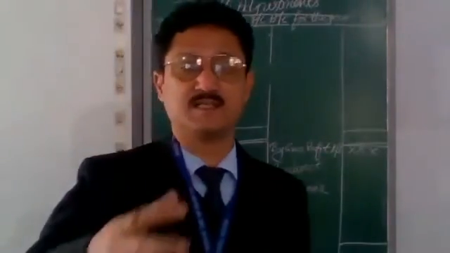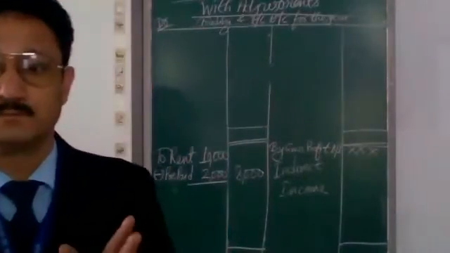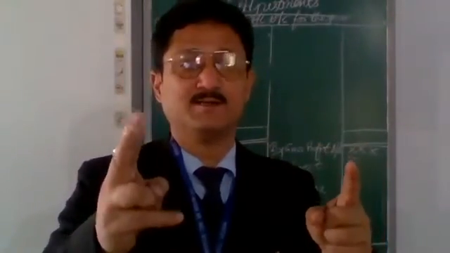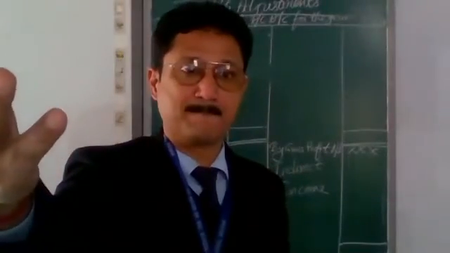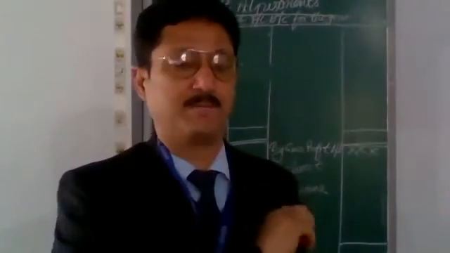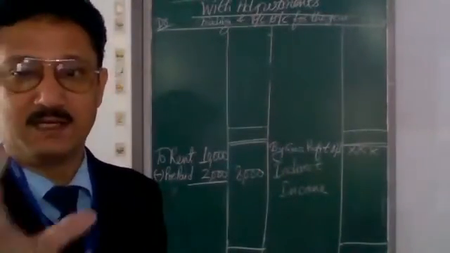So total expenses paid during the year for the rent was 10,000, but out of it 2,000 was of the next year. It does not belong to the current year. It is not related with the current year.